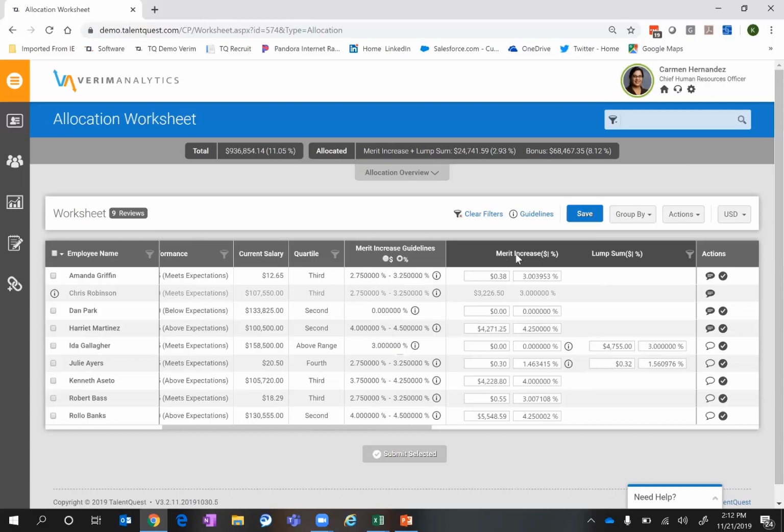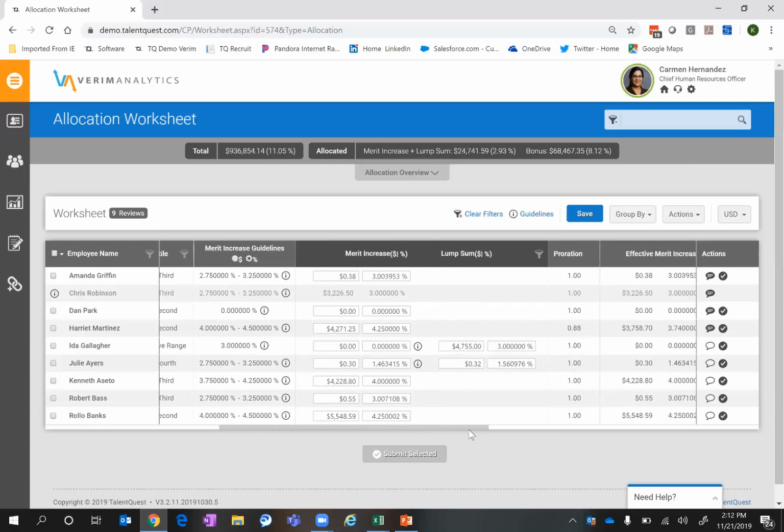From there, we can then see over to the right, the next column is around the merit increase amount. So here, a couple of options. We can have this be blank from a setting perspective. We can have it auto-populate the middle amount of the recommendation, your guideline amount, so that it just auto-populates that the first time. So there's a couple different options in how we can work with that. In the case here, in this one, it auto-populated just the middle amount. If I want to make any adjustments to this and say that this is 4%, it's automatically going to recalculate the amount for me.